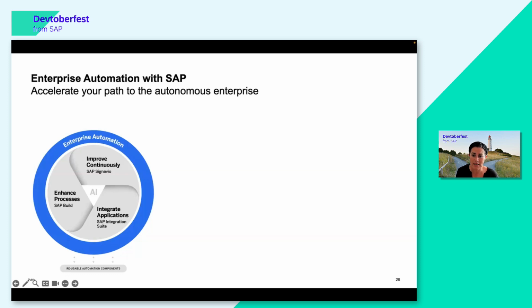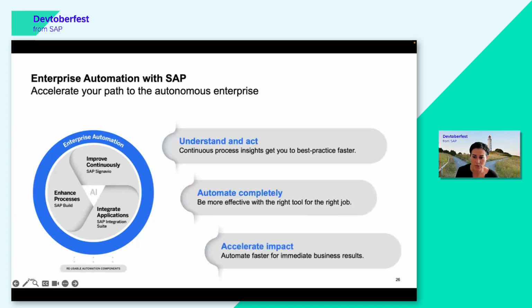Yeah, and I mentioned Signavio before. The process mining capabilities help identify process optimization potential. I talked about those recommendations before, right? So here, as soon as inefficient processes are detected, automations can directly be executed in process automation. So enterprise automation with SAP can offer continuous process insights, bringing you quickly from insights to action, and you can be much more effective with the right tool for the right job to automate completely.